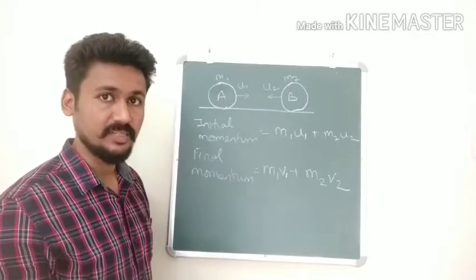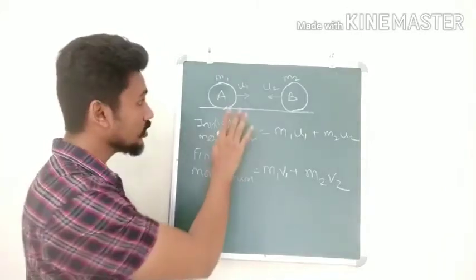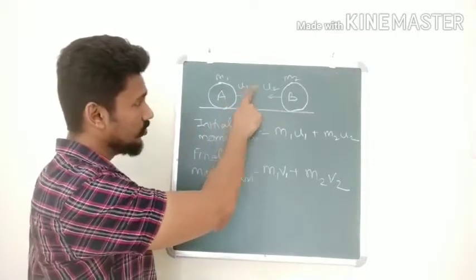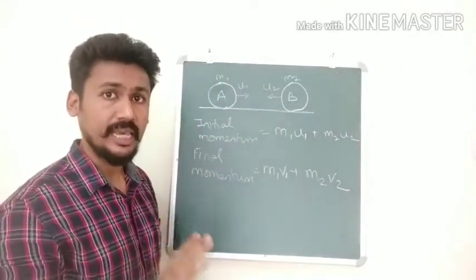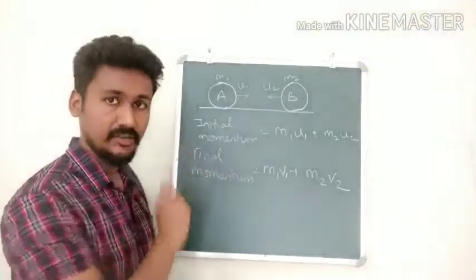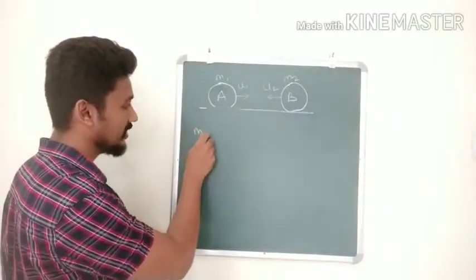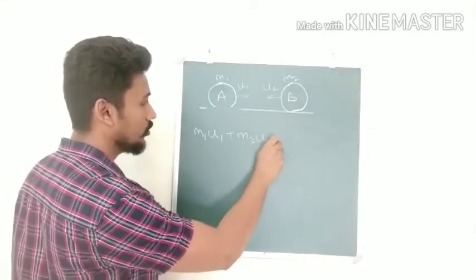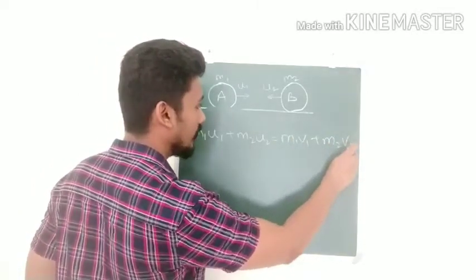This is called the principle of conservation of momentum. But remember, provided that there is no external force acting, that is, A was moving with u1 and B was moving with u2, and after this no other force came into the picture. If that is the case, we get initial momentum equal to the final momentum. So this is how you can write down the mathematical form of the principle of conservation: m1 u1 plus m2 u2 is equal to m1 v1 plus m2 v2.